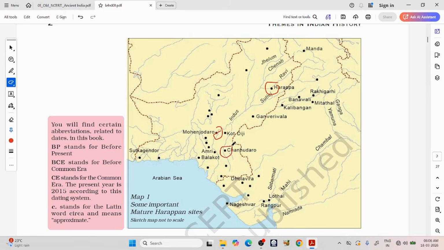Then this is Chanhu-daro they are talking about. In India, in Rajasthan, we have Kalibangan, and here we have Lothal. Here in Haryana, we have Banawali. So these are some cities they are talking about. And this Sutkagendor, a coastal city, they are talking about.